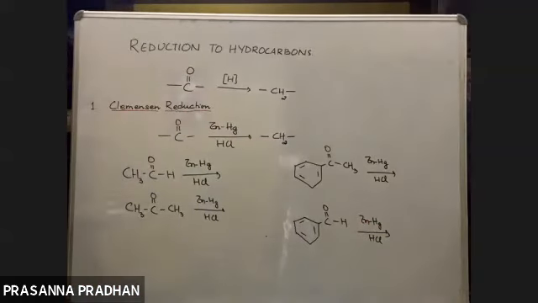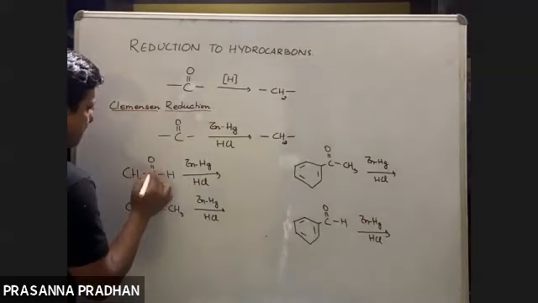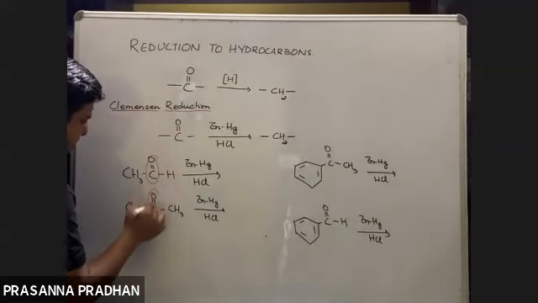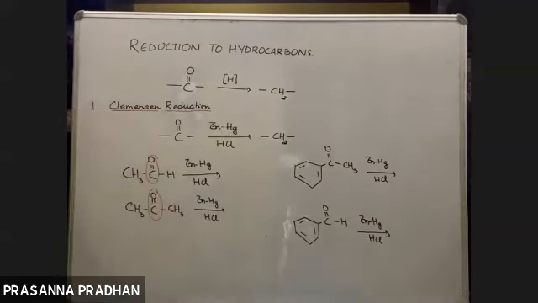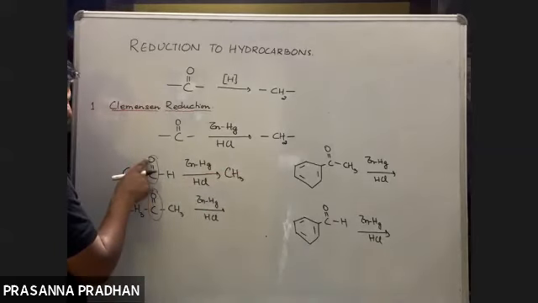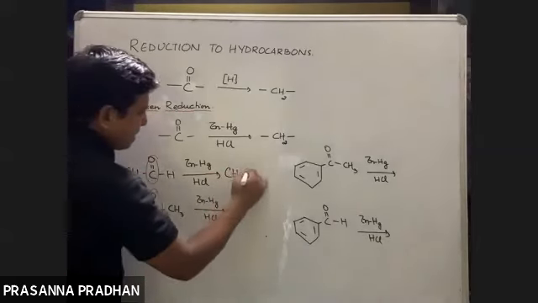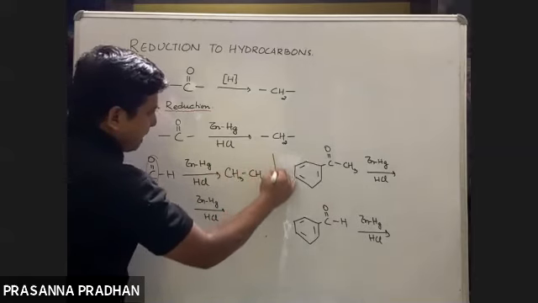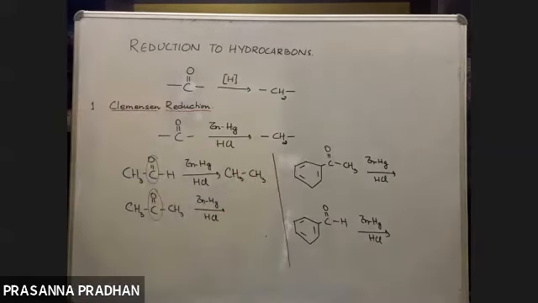So what is the first product? What happens during Clemmensen reduction? The CO group gets converted to a CH2 group. What is the first product? Ethane. Very good. We already have CH3, the CO group gets converted to CH2, and this H, CH3. So we are preparing here an alkane. Carbonyl compound to alkane. Very important note.